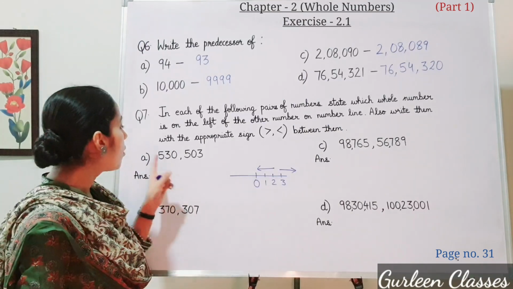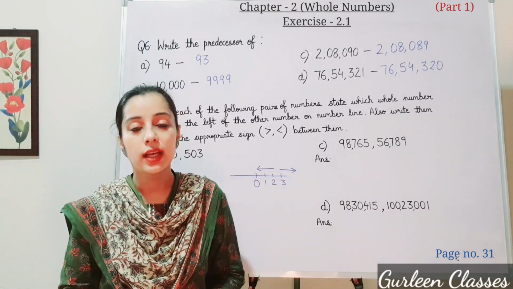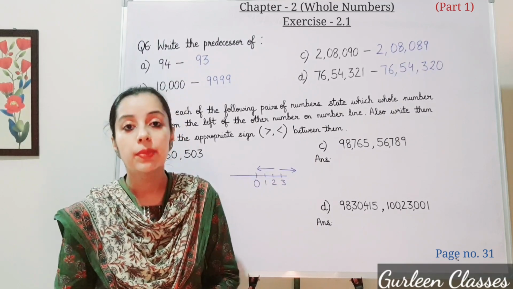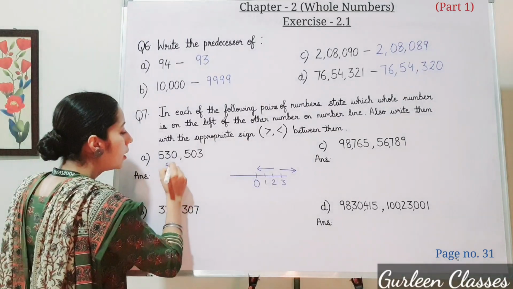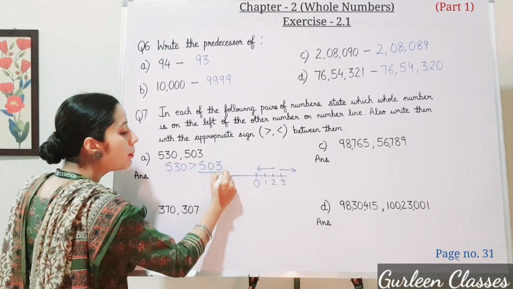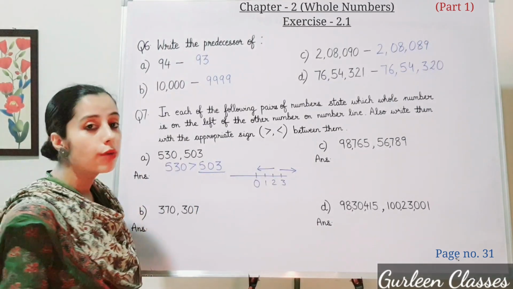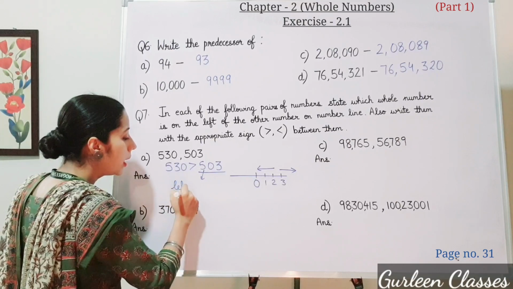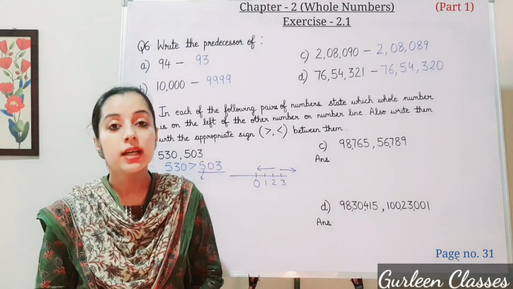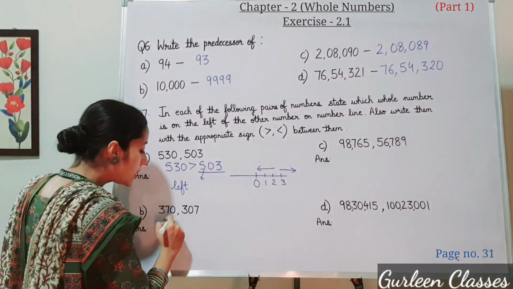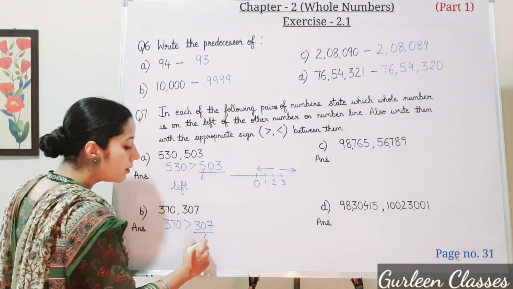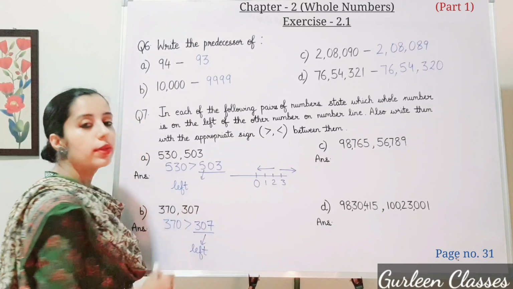Now A part 530, 503. First of all, tell me which number is greater, 530 or 503? 530 is greater than 503. So the smaller number, as I told you, it will be towards left of the number line. So this number will be left. B part 370, 307. Which is the greater number? 370 is greater than 307. So smaller number is 307. It will be on the left of the number line.